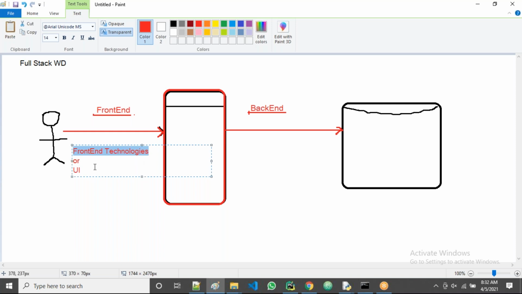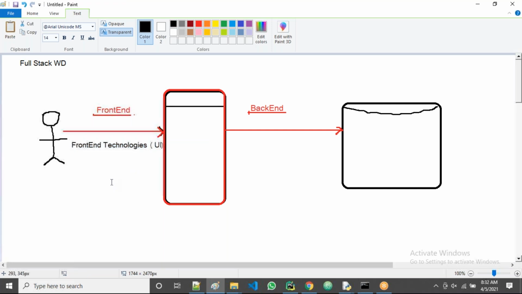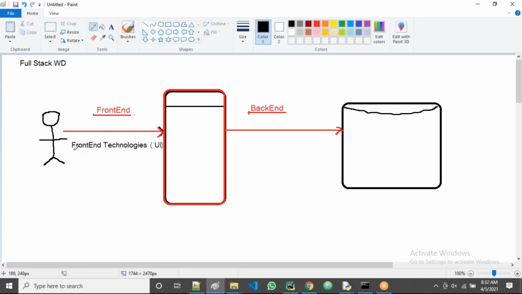Why do we develop the front end part? As part of this front end part, what will come? Front end technologies means a collection of different subjects, guys. All of you observe, for this front end part we learn different things.